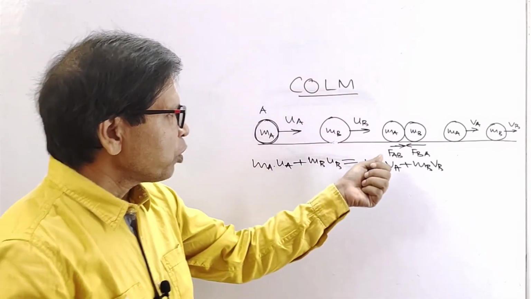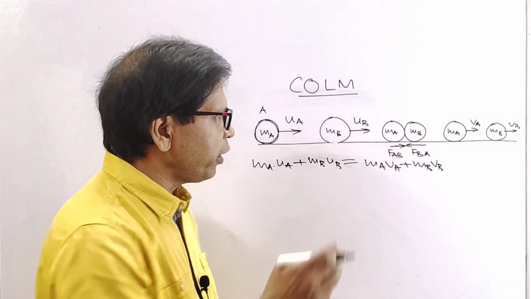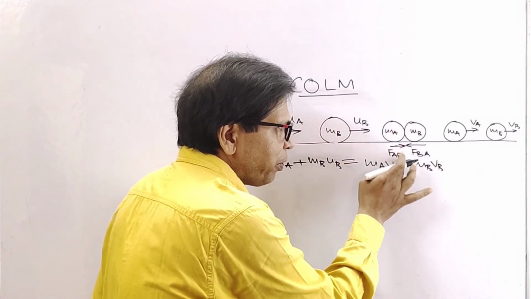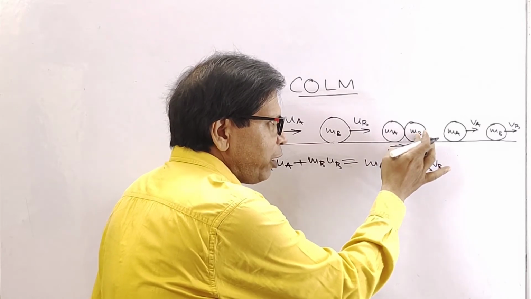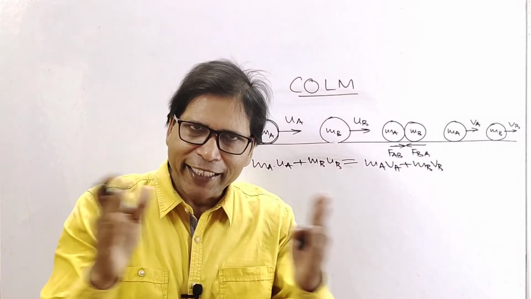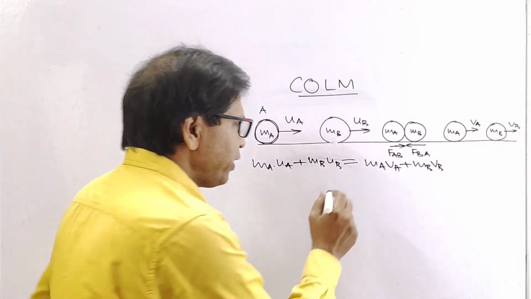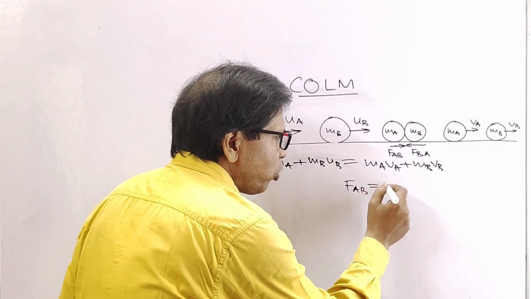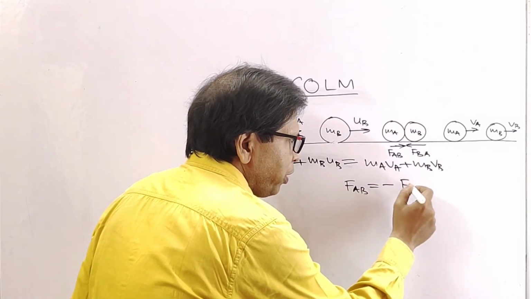Look at this. During collision, the force acting on B by A is FAB, and the force acting by B on A is FBA. So these are the action and reaction. So here FAB equals minus FBA.